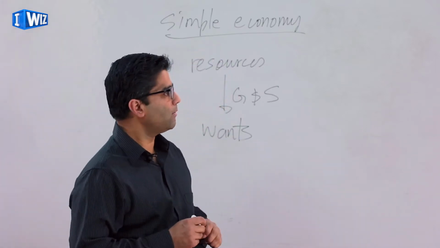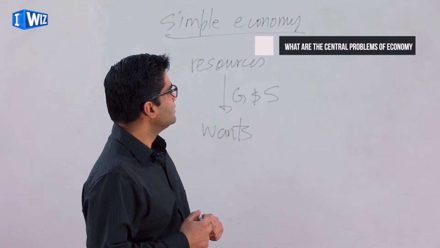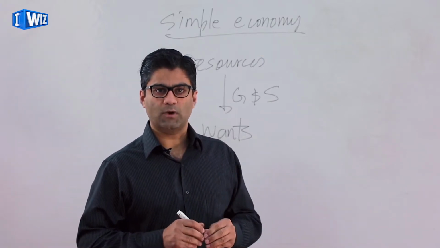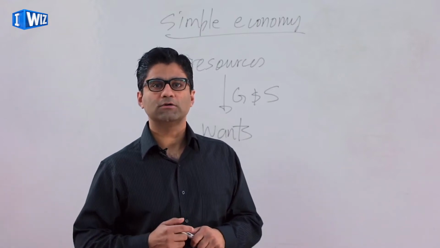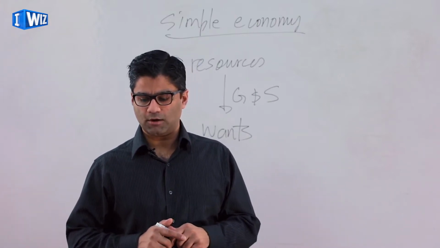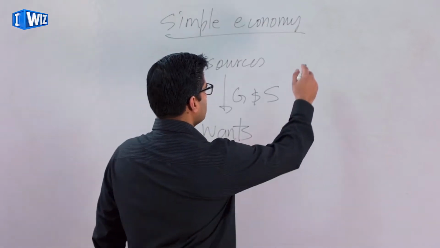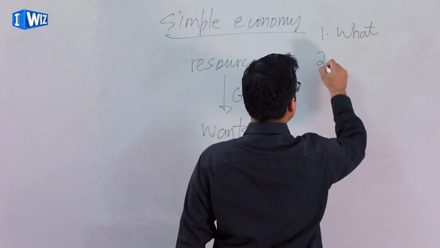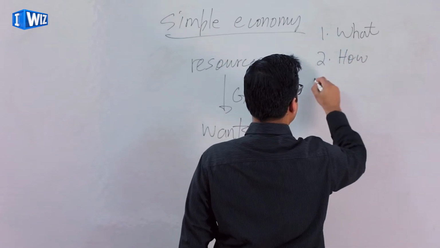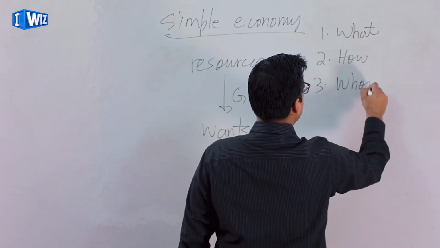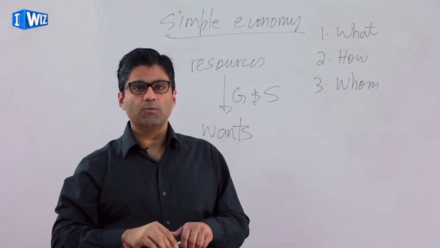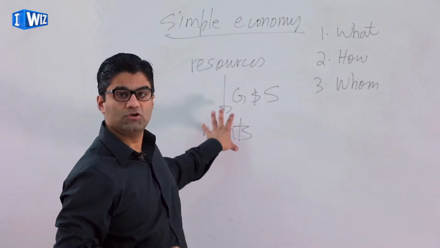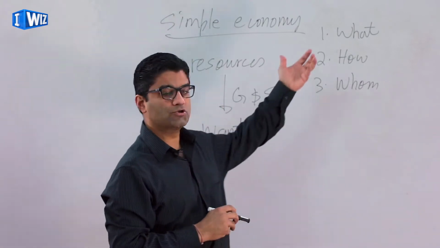Now next we'll talk about the central problems of an economy, the questions that have to be answered when we study economics, and how we go about achieving the most efficient outcome for an economy. So the three most important questions that we have to answer in an economy: what to produce, and I will elaborate in just a second. What to produce? Since resources are scarce and we have to satisfy these unlimited human wants, what should we produce?